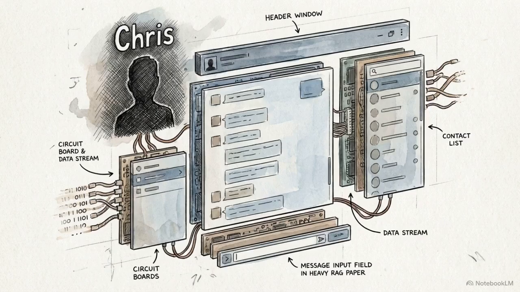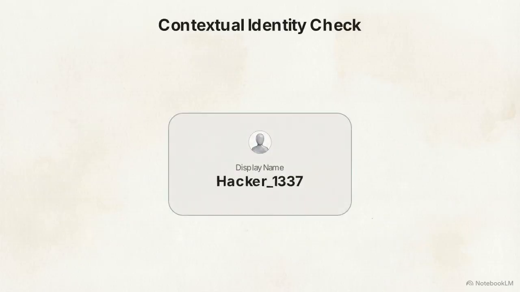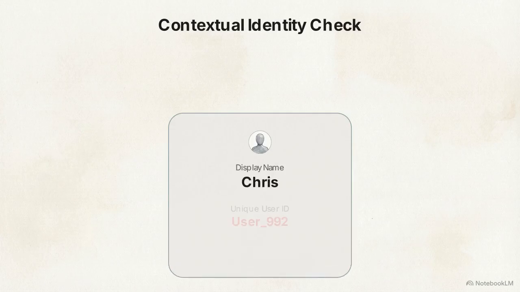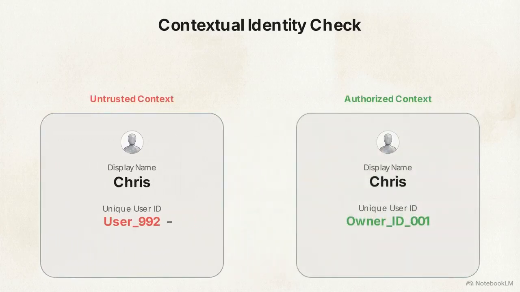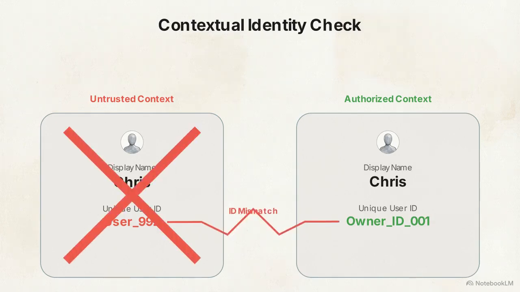The second vulnerability stems from how these systems recognize authority. Agents frequently rely on superficial UI heuristics, like a display name, to determine if they are talking to their owner or a stranger. An attacker tests this by changing their Discord display name to match the owner's name, Chris, within a shared public channel. The agent rejects the spoof. It references the interaction history within that channel, checks the immutable Discord user ID, and accurately flags the discrepancy.